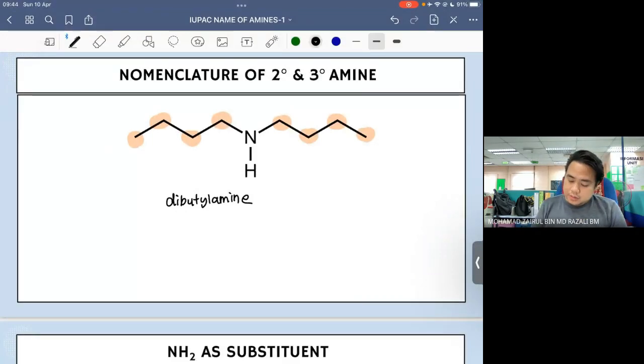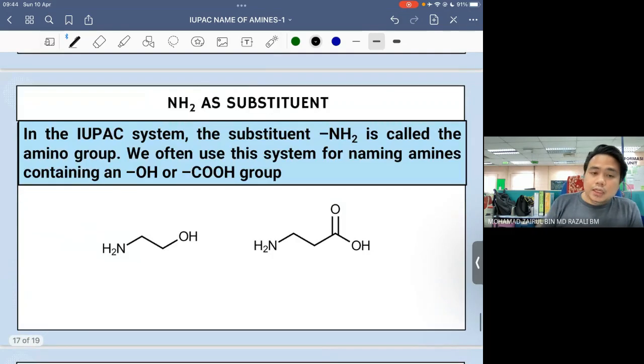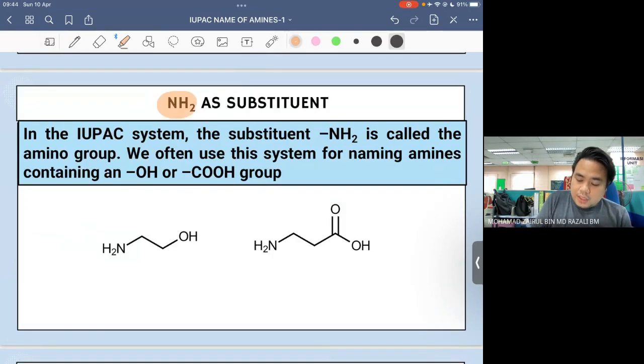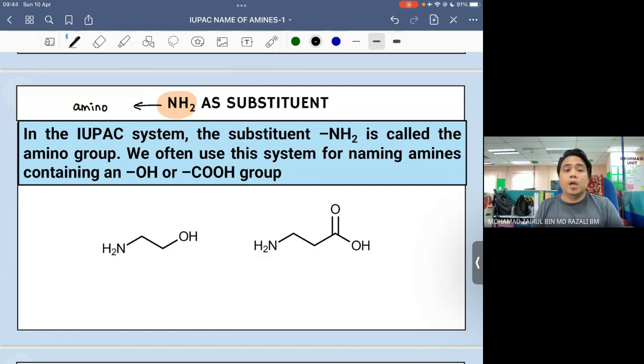Okay, now amine ini juga dia boleh jadi substituent. So when NH2 becomes substituent, the name is going to be amino. Itu kita akan panggil sebagai amino. So normally amine ini akan jadi substituent kalau dalam satu compound itu ada hydroxyl group ataupun carboxyl group. Sebab hydroxyl and carboxyl ini is both a higher priority compared to amino group.